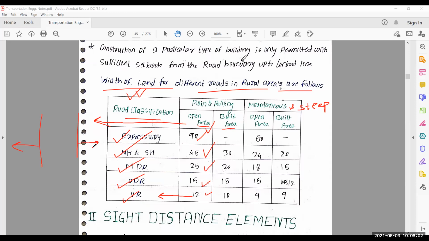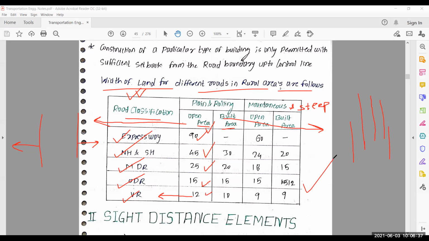And built up area is the area where many cities are available, and in between the city we provide different types of road. It may be expressway, it may be national highway, it may be state highway. So you must learn these tables. Okay, so up to this, I think we complete our first cross section elements.